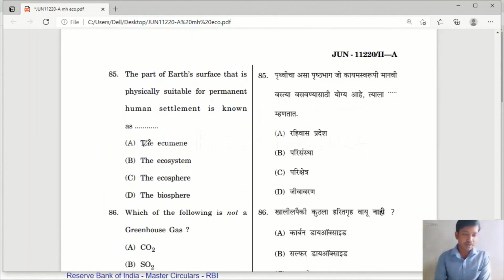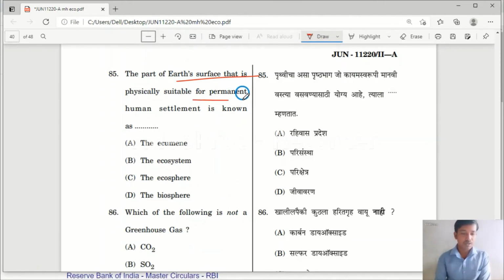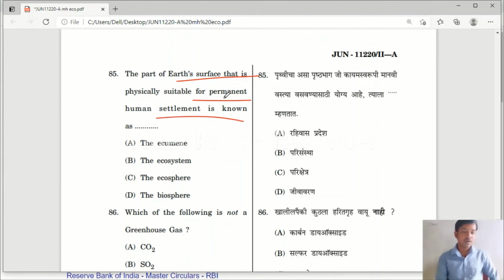Question number 85. The part of Earth's surface that is physically suitable for permanent human settlement is known as: the ecumene, ecosystem, ecosphere, biosphere. Yes, the right answer is option A, the ecumene.